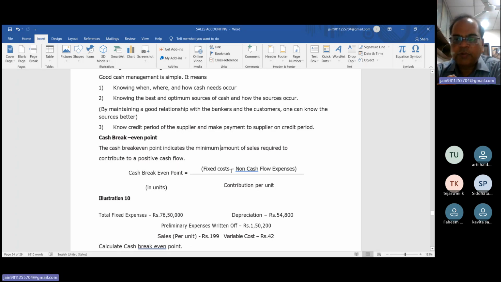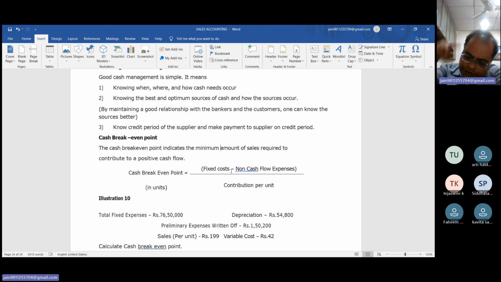Is this clear, beta? What did I say? If a single unit increases or decreases, this is called the variable cost. The example: suppose for producing 1 unit, 1 kg raw material is required and the cost of 1 kg is rupees 100.